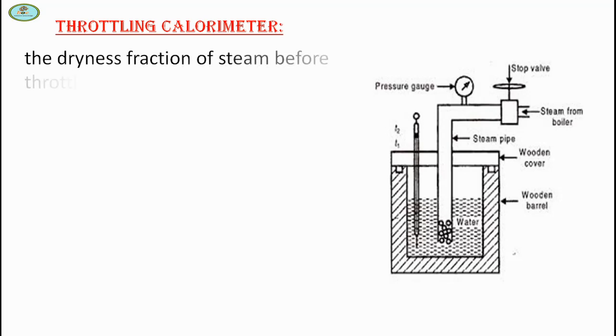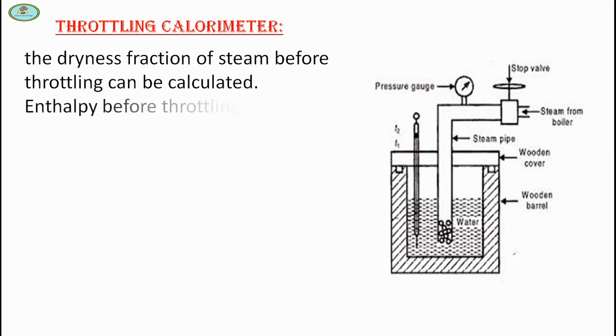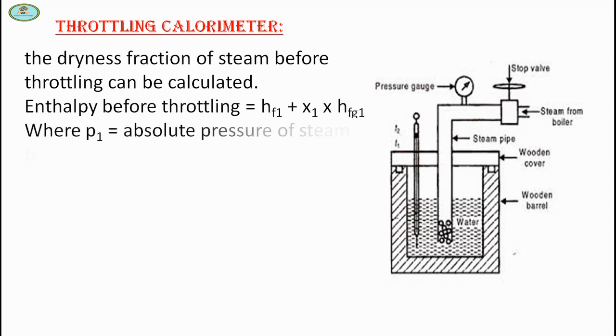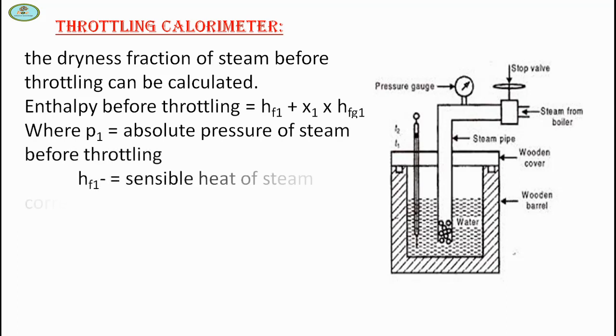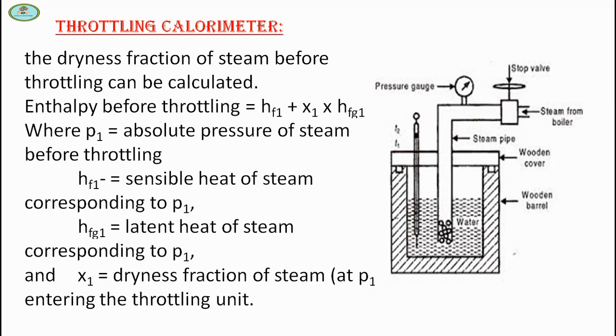Enthalpy before throttling is equal to hf1 plus x1 into hfg1, where P1 is the absolute pressure of steam before throttling, hf1 is the sensible heat of steam corresponding to P1, hfg1 is the latent heat of steam corresponding to P1, and x1 is the dryness fraction of steam at P1 entering the throttling unit.